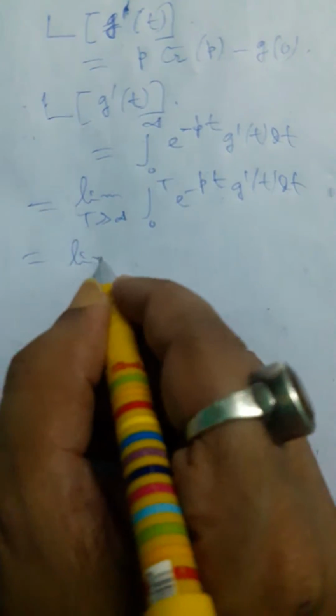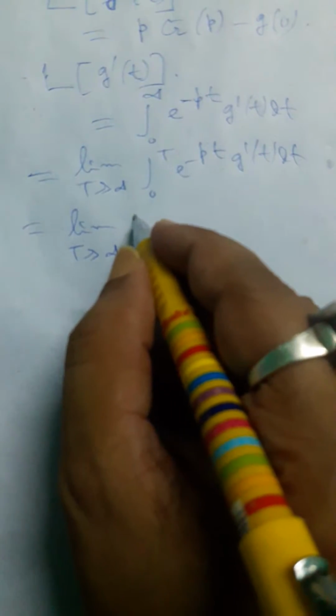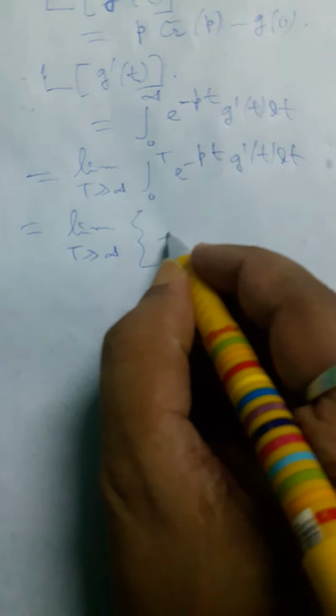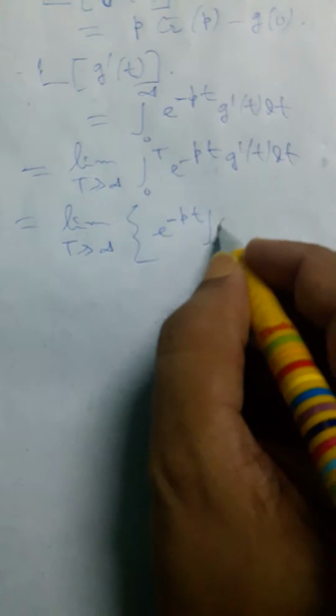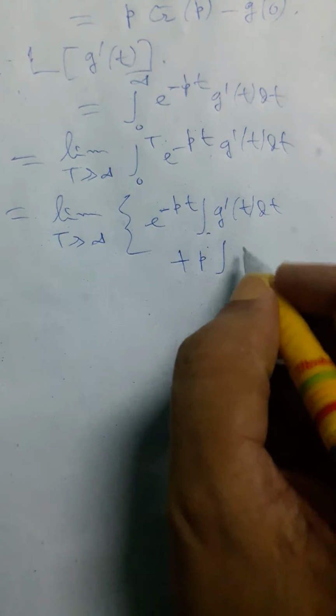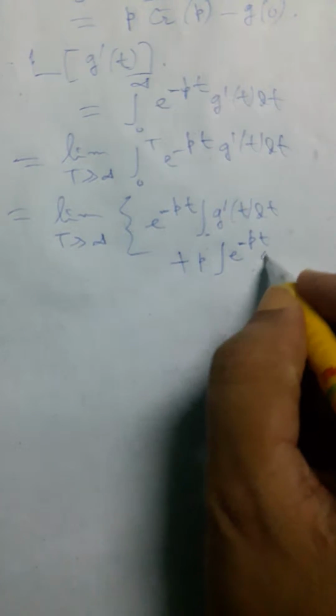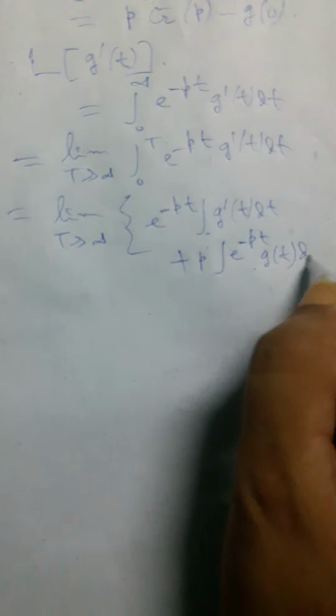Now using integration by parts, that means the first function times the integration of the second, minus the derivative of the first, that is minus p times e to the power minus pt, times the integration of the second, that means g(t) dt, taking the limit from 0 to t as a whole.